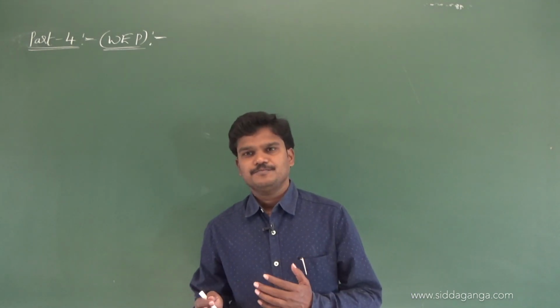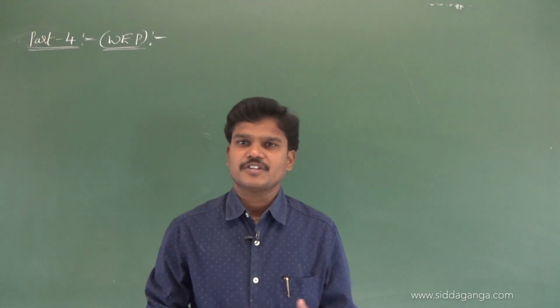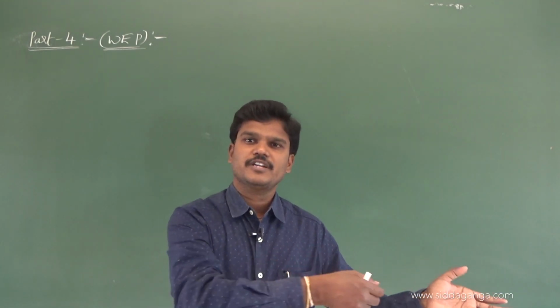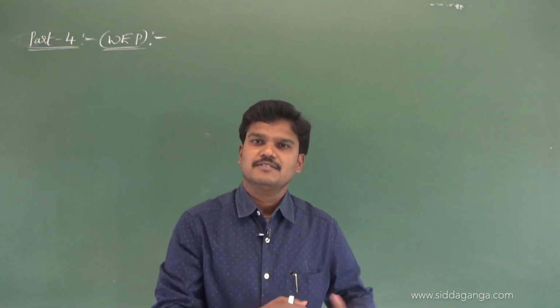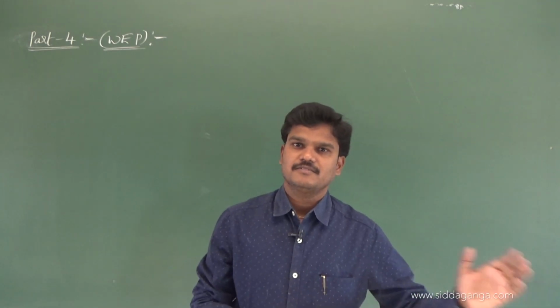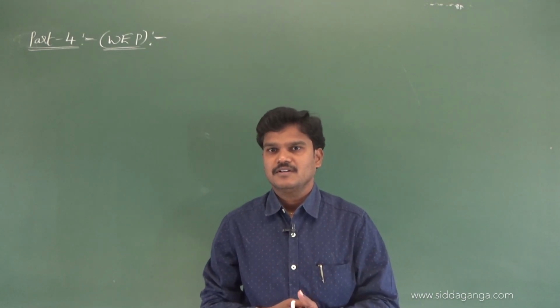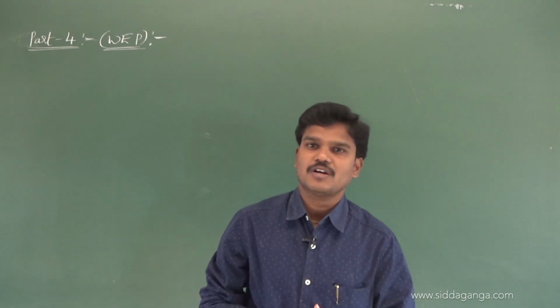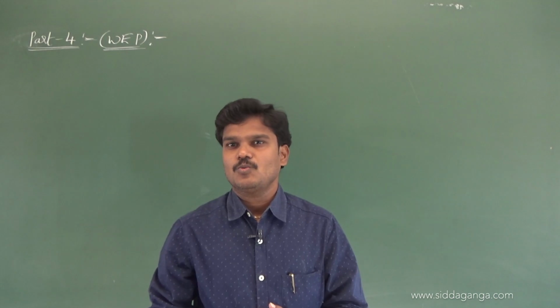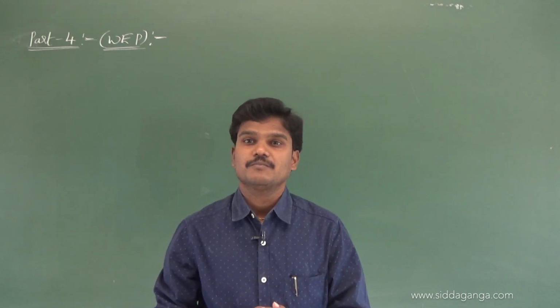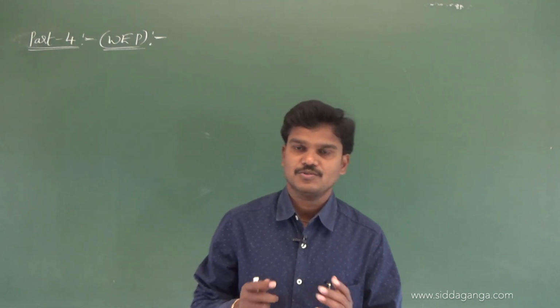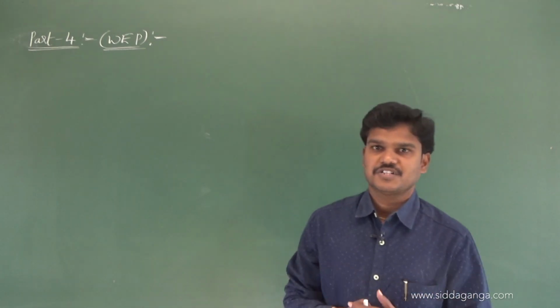If n1 part is hanging from the edge of the table, and after pulling it onto the table some more part remains hanging, let us suppose n2 part, then in that case we got the formula mgl by 2 times (1 by n1 square minus 1 by n2 square). So this we covered in the last sessions.